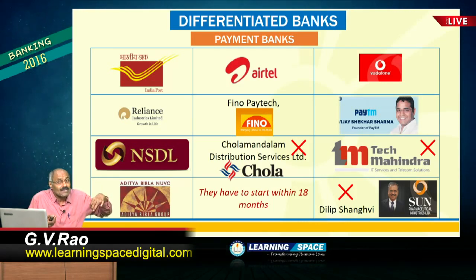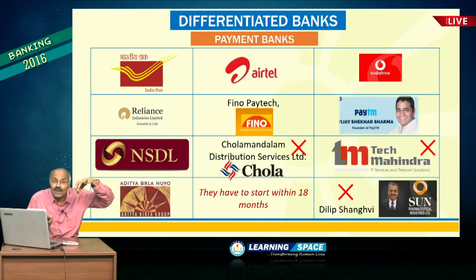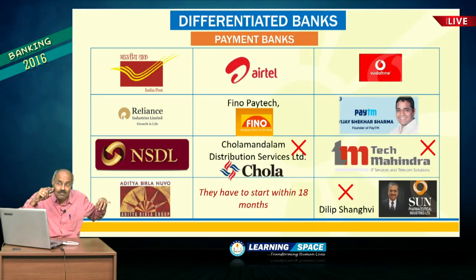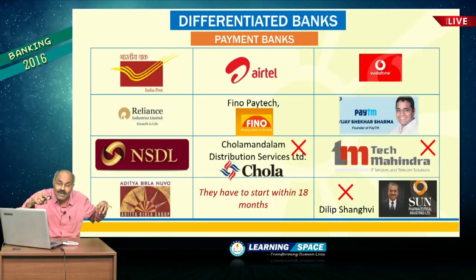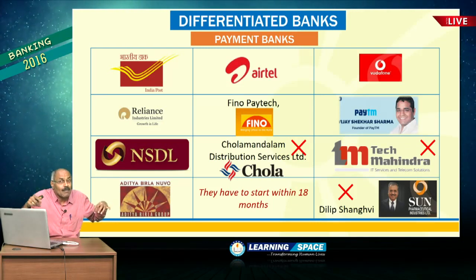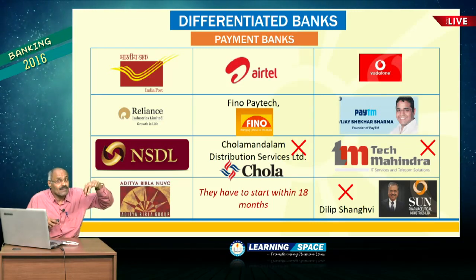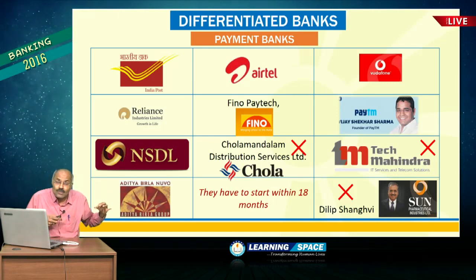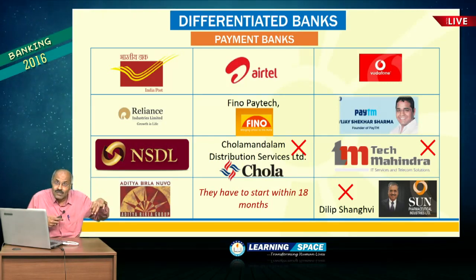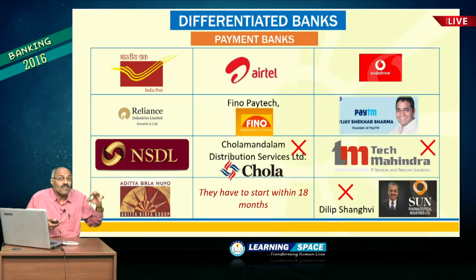In principle approval was given for 11 entities as far as payments banks are concerned. But please look into this slide. There are 3 cross marks. One is Cholamandalam, then Tech Mahindra, then Sun Pharmaceuticals, Dilip Shanghvi joint venture. So, these 3 backed out. So, out of 11 licenses, 3 backed out. So, 8 are going to start their operations. Here I would like to tell you one important aspect. Airtel became the first payments bank in the country to launch operations. 2 more important aspects.